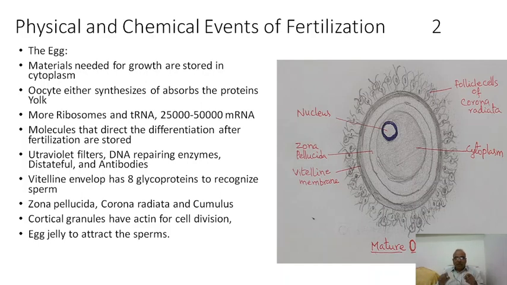You see, the mother is already transcribing the mRNA of those proteins needed for the growth of the embryo, and it gets packed in the ovum. That is really a very, very great thing to understand. The egg may synthesize some materials, but a lot of materials are already concentrated here from the mother. Okay, and the egg also has molecules that direct the differentiation.